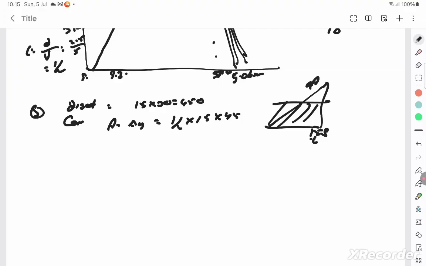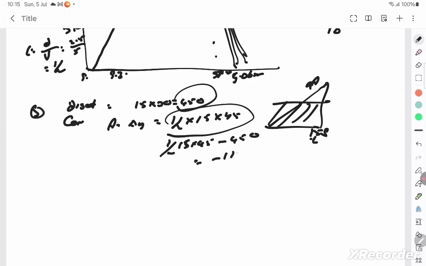There is also, the first question is the difference in the distance traveled by the car and the scooter. So you have to subtract both of these. When you subtract both of these, you'll get half into 15 into 45 minus 450. You'll get the answer to be minus 112.5 meter. Okay, so that's the magnitude. You can take the magnitude. That's the distance between the distance traveled.